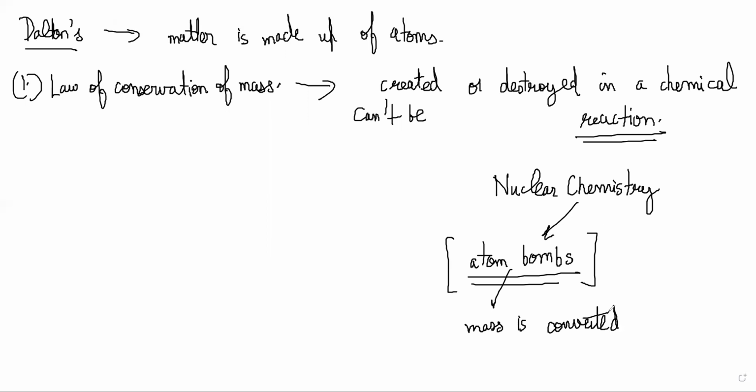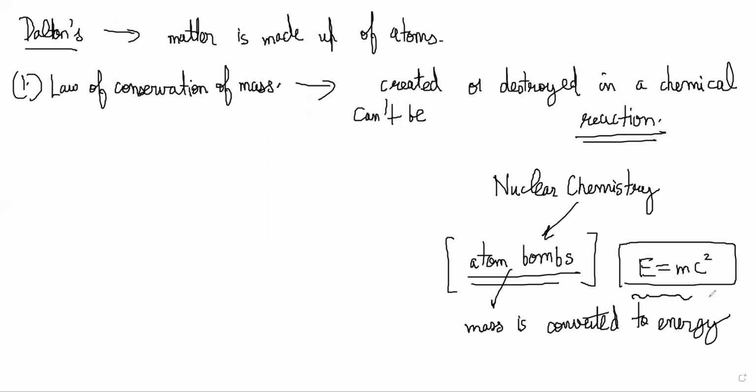This is by Einstein's famous equation, E is equal to mc square. Imagine this equation. c is the speed of light, so c square becomes quite large. c is 3 into 10 power 8 meter per second, so c square will be 9 into 10 power 16.